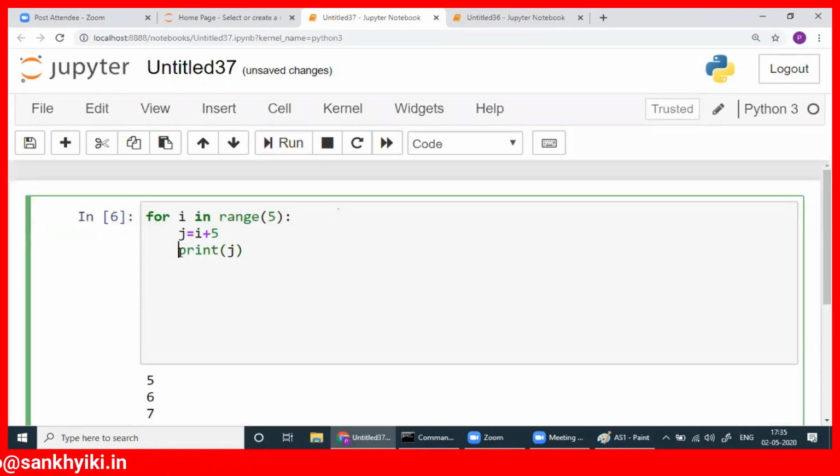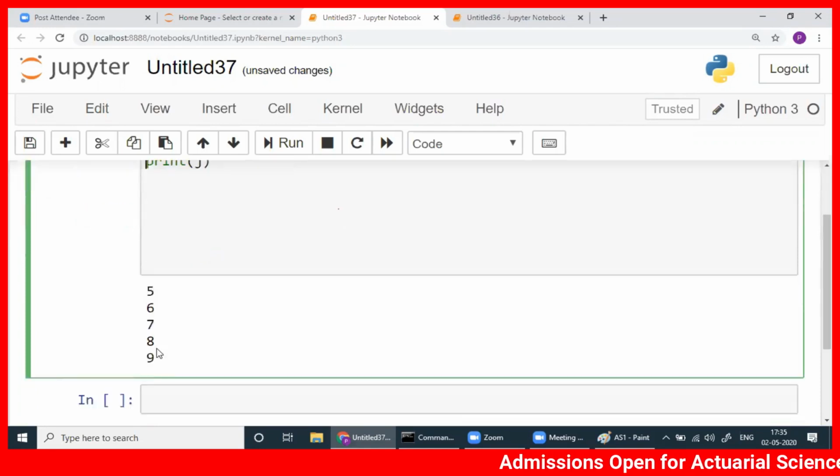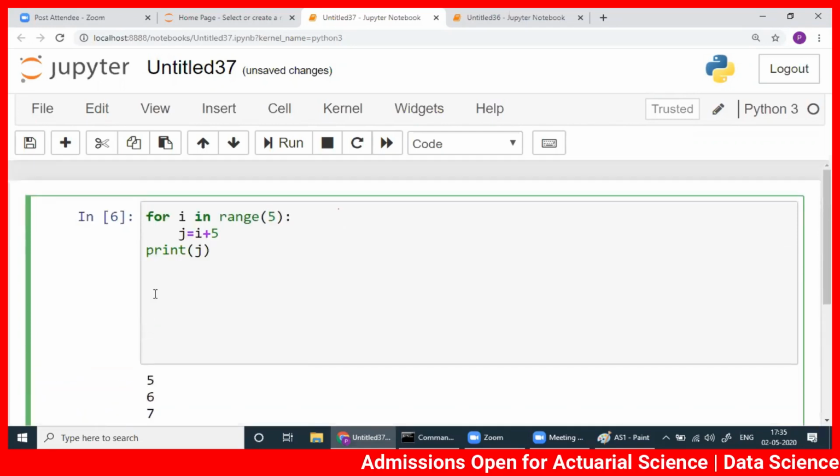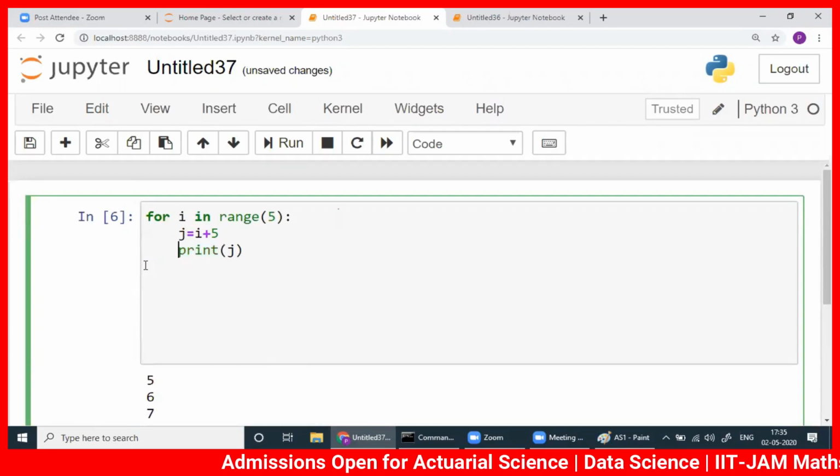Now by chance if print comes here, then what will happen? Suppose by chance print comes here, do you think you will get all this? There is a difference between writing print here and print here.